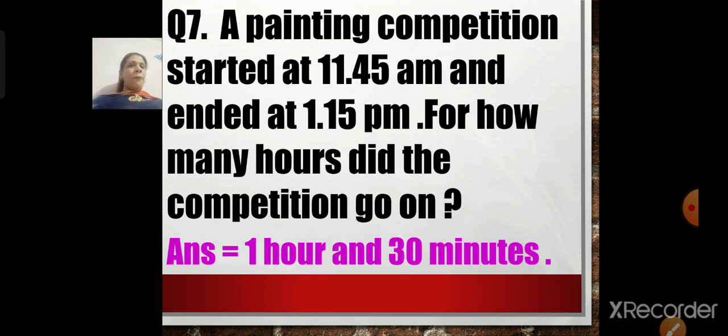11:45 to 12:45, 1 hour will be there. Now from 12:45 to 1:15, that is 30 minutes. Okay. If I add 15 minutes to 45, it will become 1 full hour. Okay. So that will be half. Then this 15 again we will add to that. So 15 will be 30 minutes. So 1 hour 30 minutes.